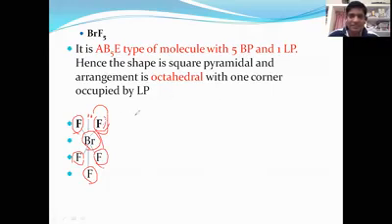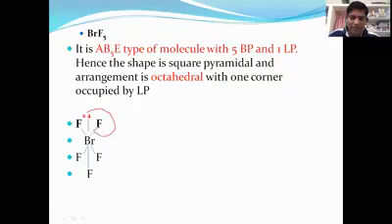Now see this. It contains only lone pair, bond pair repulsive forces and bond pair, bond pair repulsive forces.